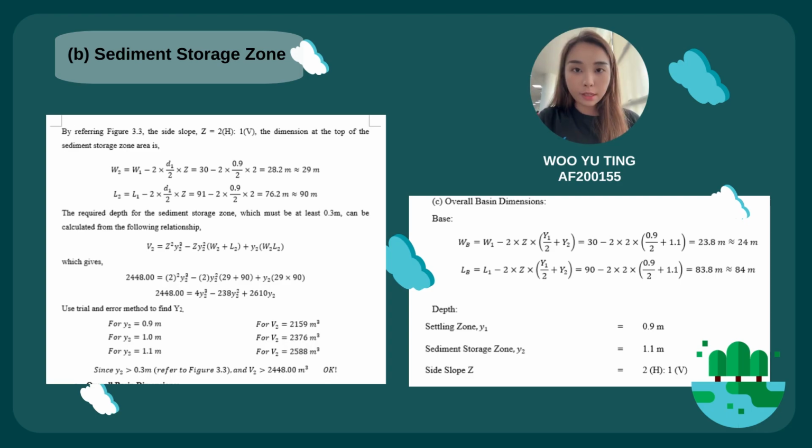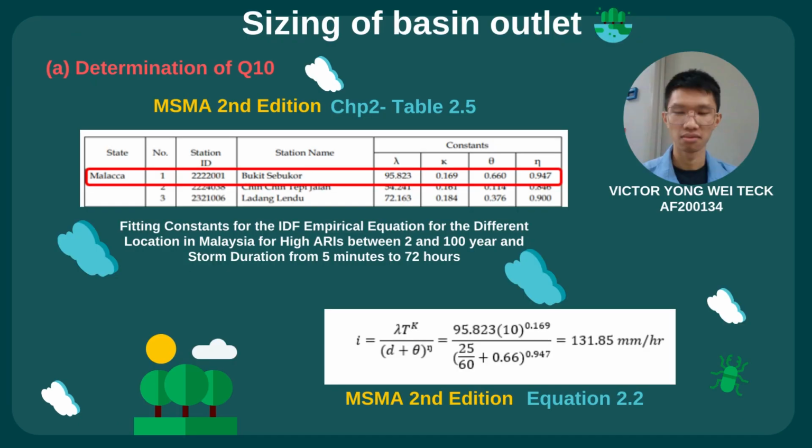Since the design for the sediment storage zone is considered okay, for the overall basin dimensions, the width of the base is equal to 24 meter and the length of the base is equal to 84 meter. And for the depth, the settling zone Y1 is equal to 0.9 meter, the sediment storage zone Y2 is equal to 1.1 meter, and the side slope ratio is equal to 2 horizontal to 1 vertical.